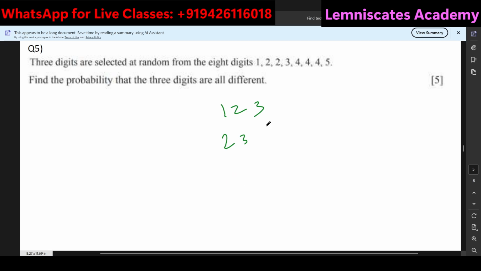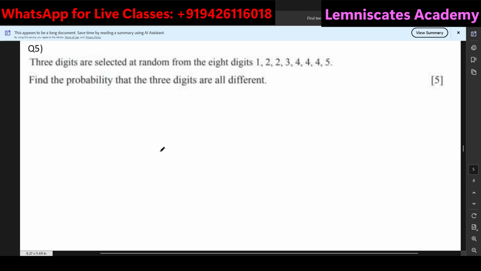Now, one thing if you realize, this question is again not from probability. This question is from permutations and combinations only. And more specifically, this is from the combinations. Why? Because over here, the order of the digits that you will be choosing from the 8 digits won't matter. You're not trying to form a code in which the order matters, where if you don't follow the order, there will be a problem. Over here, there is no such problem, and because of that we say that the order does not matter. And whenever the order does not matter, you can simply use combinations.